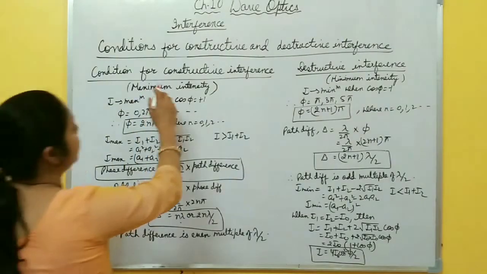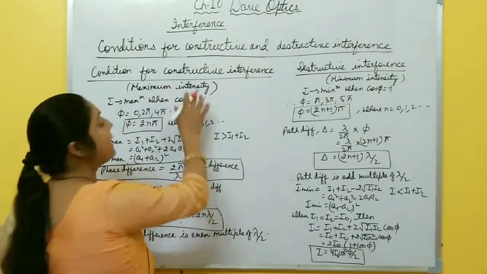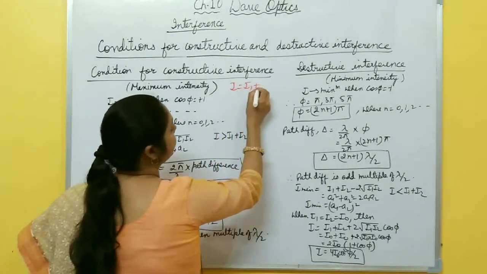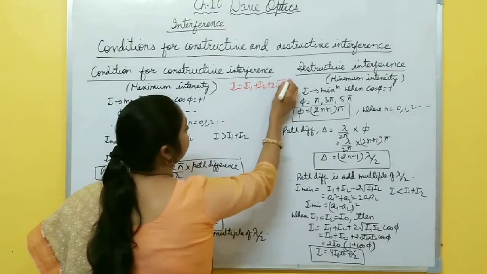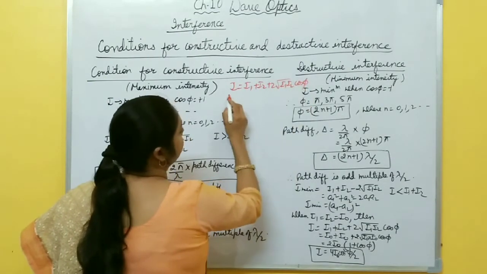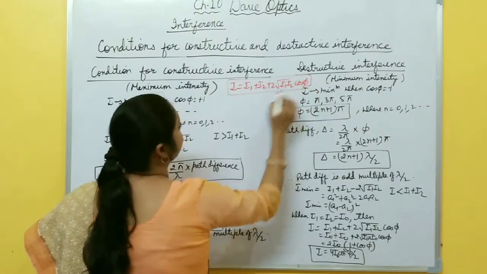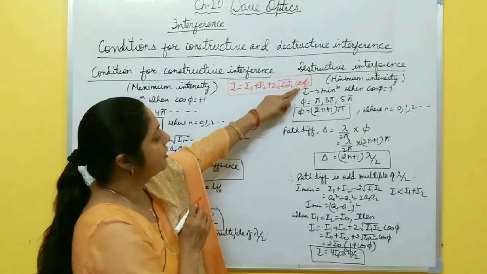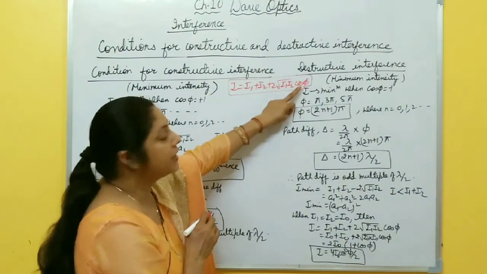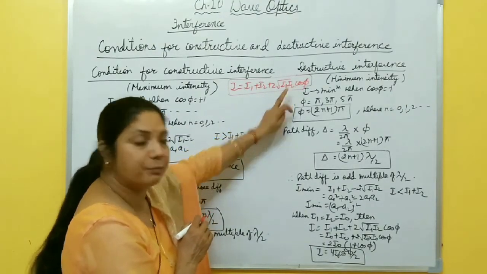Now the first condition, for constructive interference, means maximum intensity. What is the final expression for intensity? I equal to I1 plus I2 plus 2 under root I1 I2 cos phi, where cos phi is the interference term, right? Now depending on this interference term, intensity may be maximum or minimum. Intensity is maximum when cos phi is at its maximum value, plus 1.